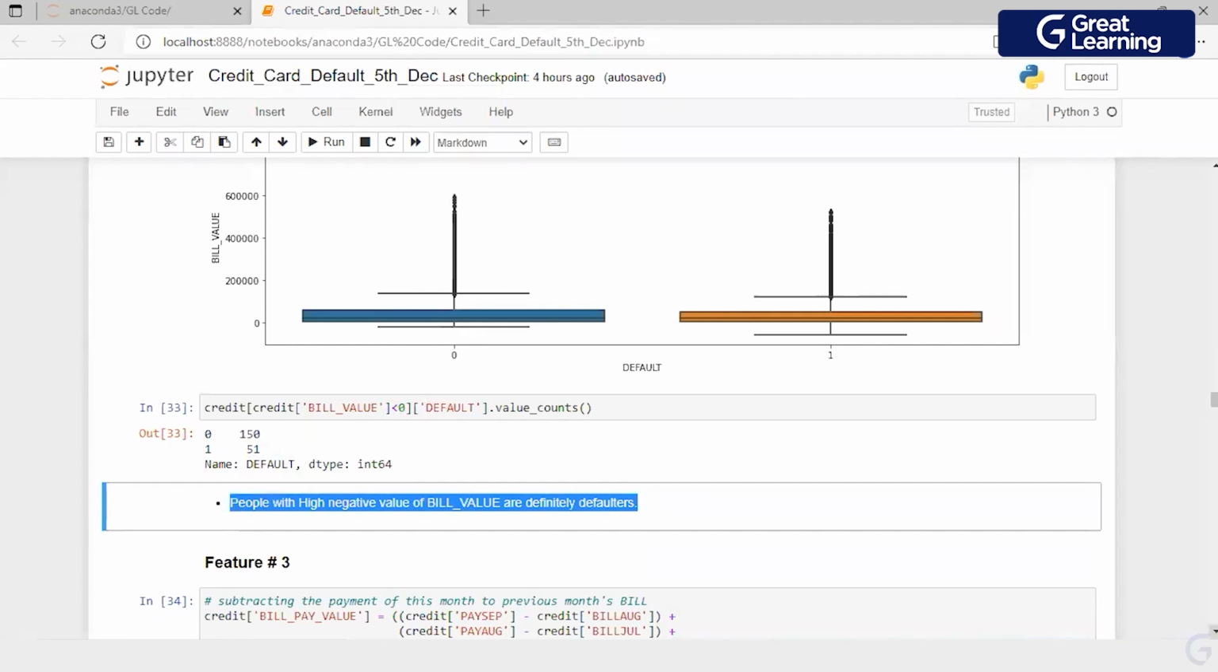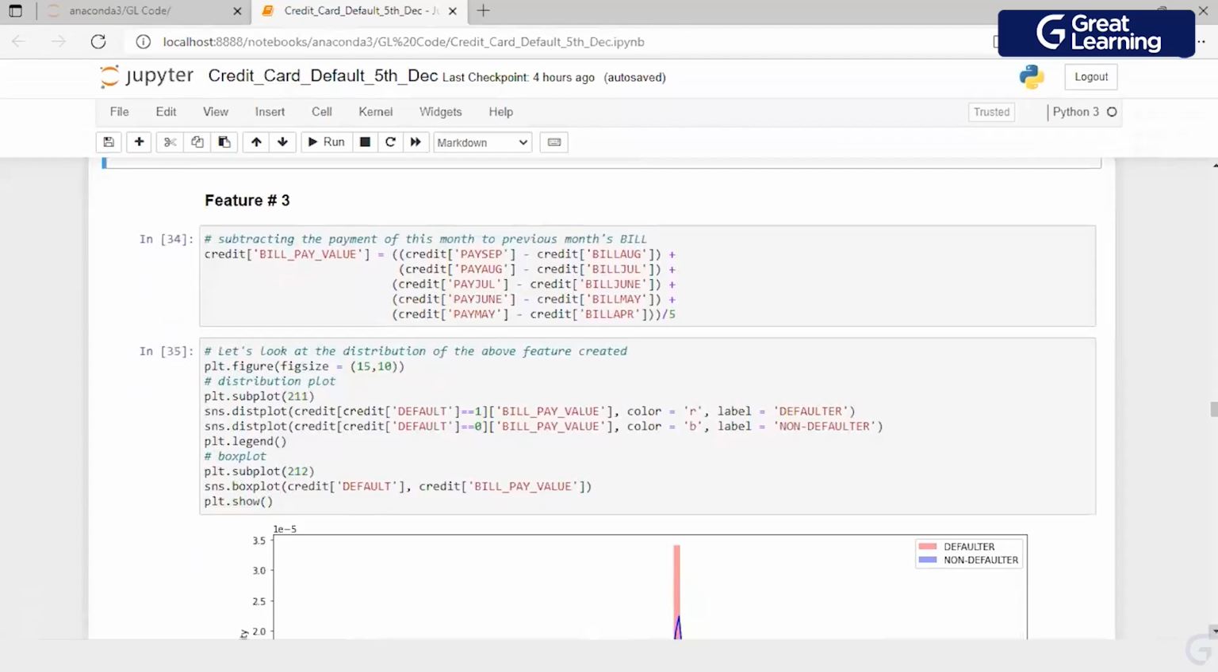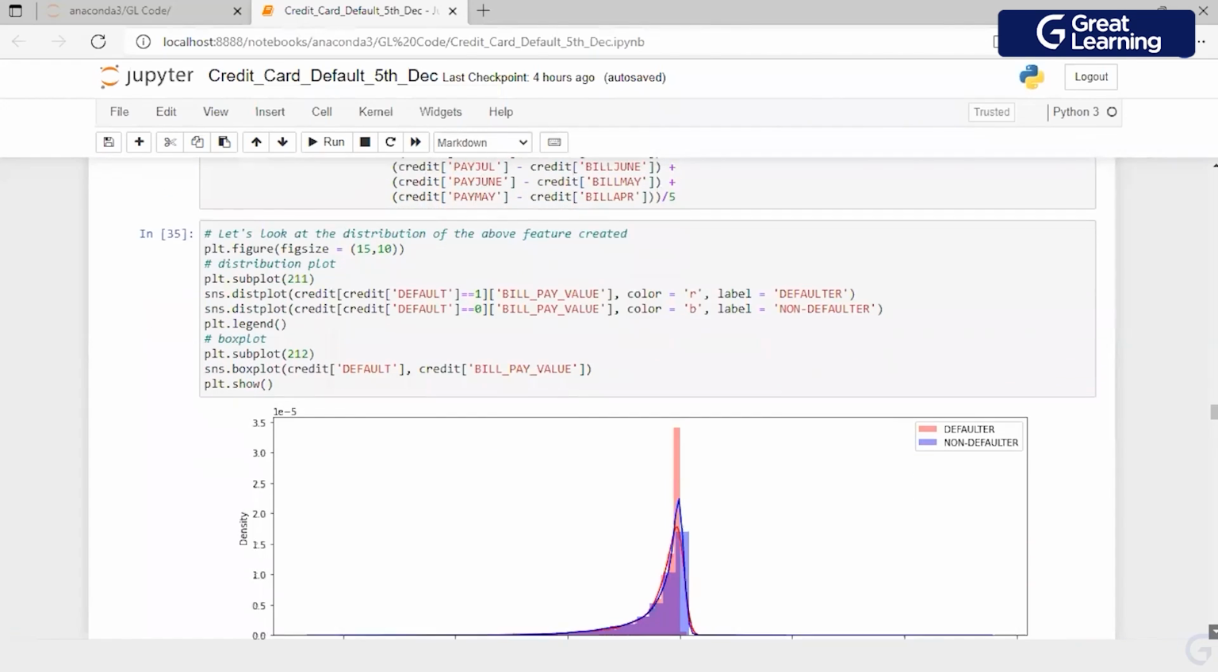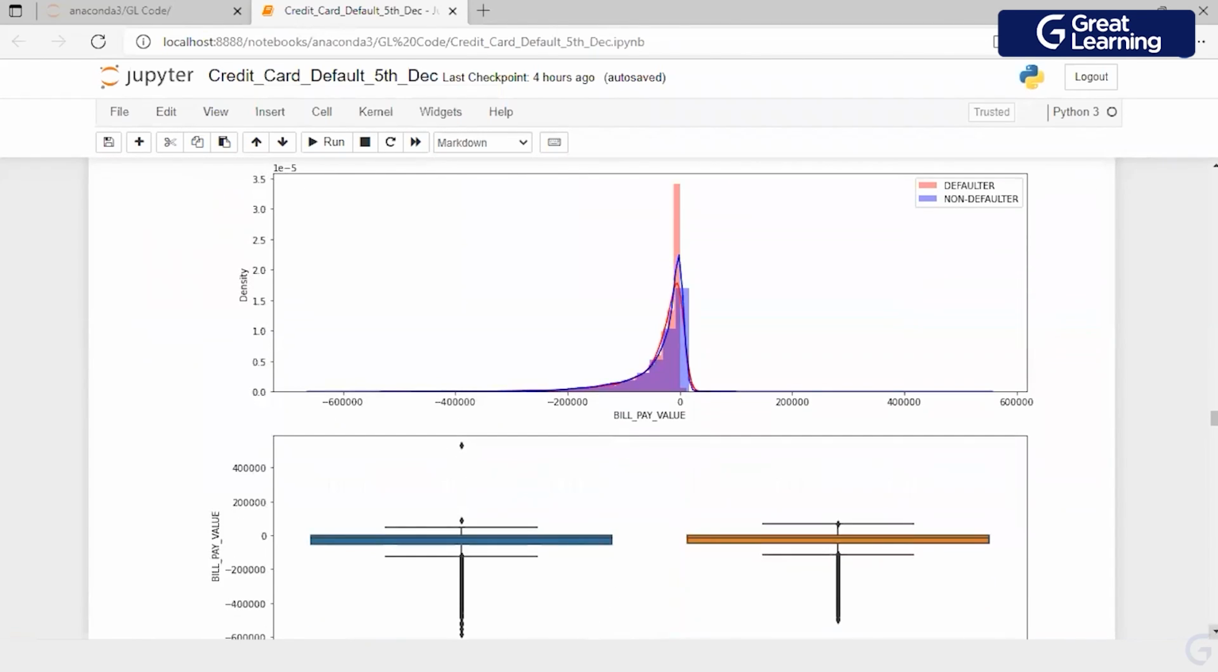Correct? The third feature which I'm creating, again from a domain perspective, is by subtracting the previous month's bill from the payment of this month. So I am creating pay September minus bill August, pay August minus bill July, and so on. This is how I have created a variable, divided by 5, because I do not have a pay October, so bill September I cannot use. So I have divided this by 5 and created a bill pay value. This is how bill pay value looks.